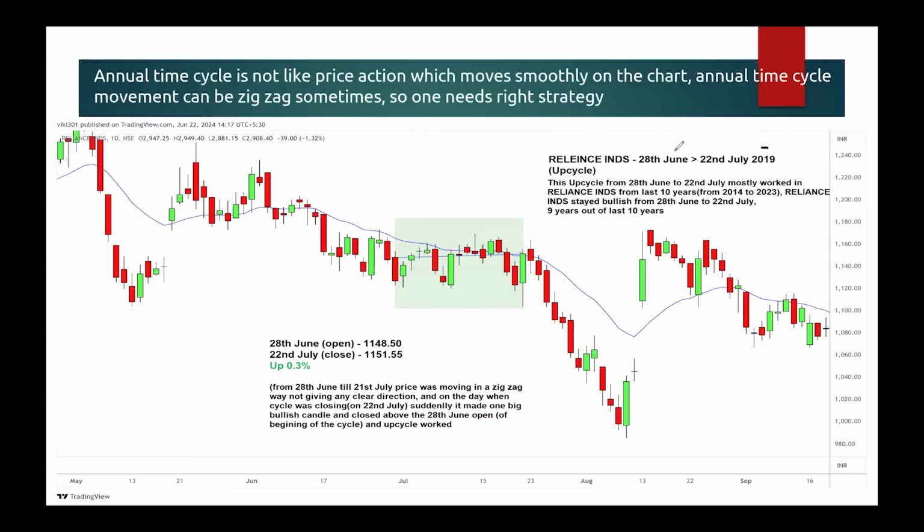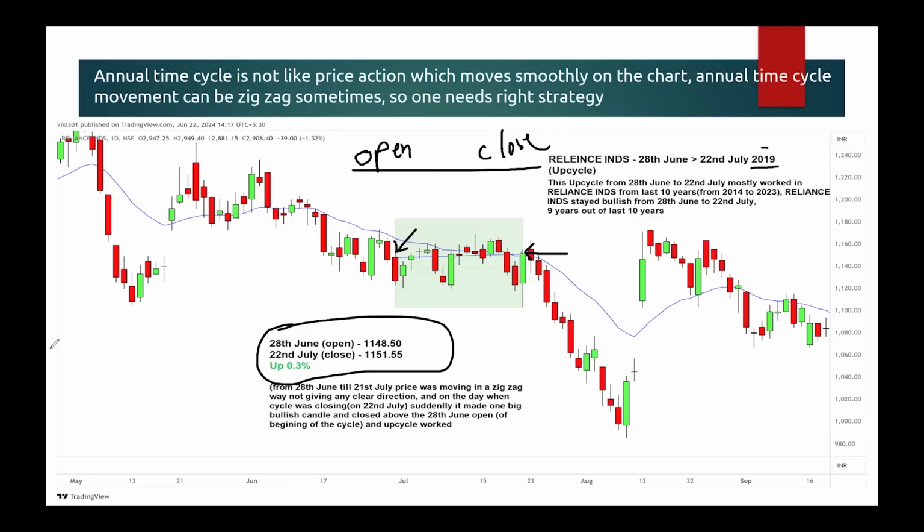Though it's an upcycle, for example, I've taken the example of 2019 here. The chart you are seeing here is 28th June to 22nd July, year 2019. The cycle started from this candle. The date is 28th June, and the cycle was supposed to end on 22nd July. What does upcycle mean? From the beginning of the cycle, you have to see the open of that candle, and at the end of the cycle, you have to see the close of the candle. If it is a positive closing, that means the upcycle worked.